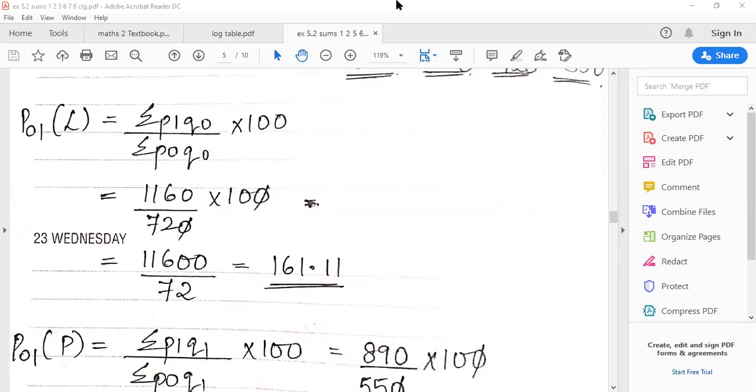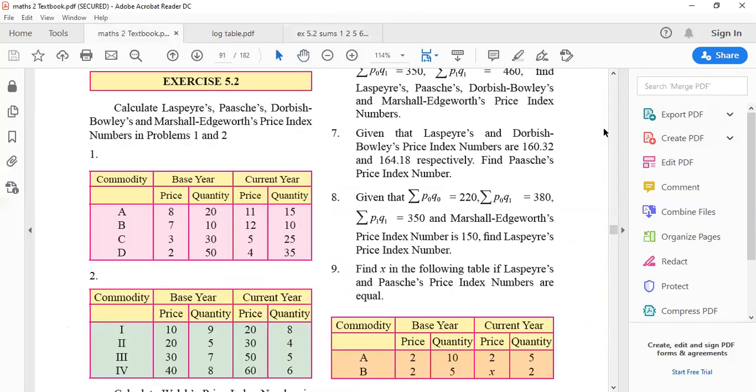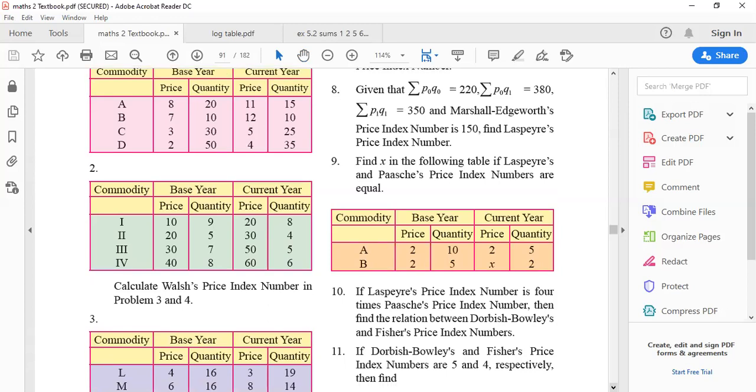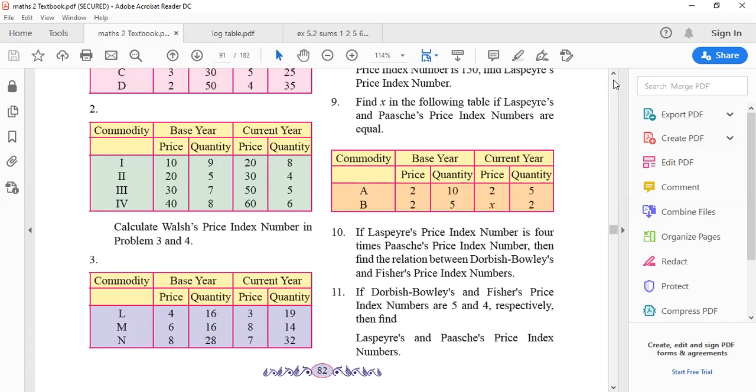All right. So clear with the first sum? The first sum is your homework. The second I have done, so you can refer to that sum. Now questions number 3 and 4 are the Walsh price index number, which we'll see in the next lecture, not today. So keep the 3rd and 4th on hold now.